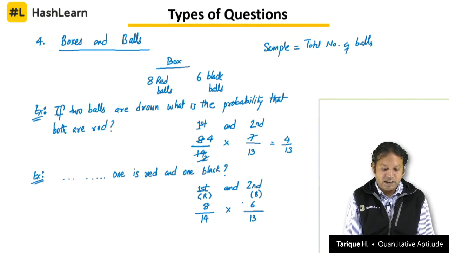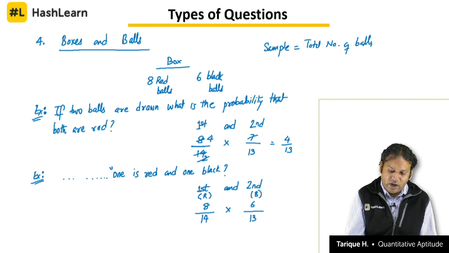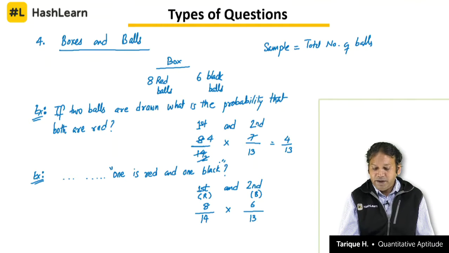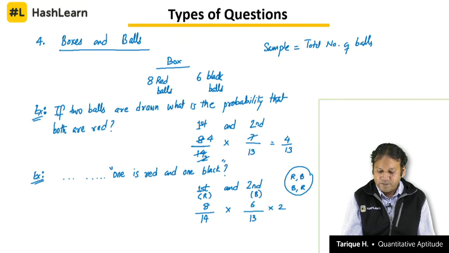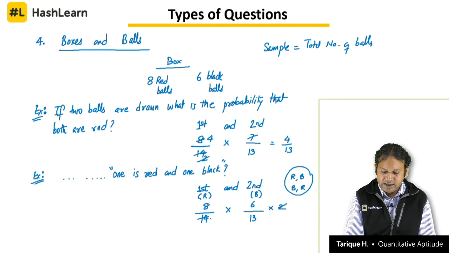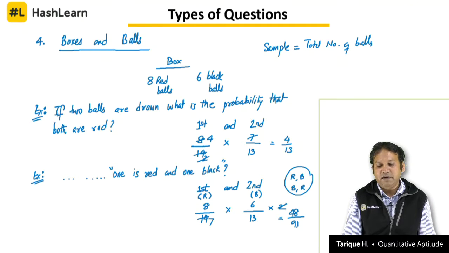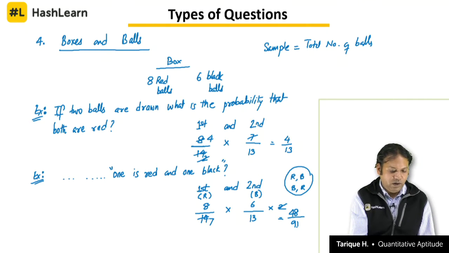But what we have done is we have assumed the first one is red, second one is black, but the question does not say that. The question simply says one is red and one is black. There are two possibilities, the first one is red, second one is black, or the first one is black, second one is red. So there are two possibilities, so we should multiply with 2. 2 will cancel 14 7 times, and when you multiply nothing else can be cancelled, so 8 into 6 48 and 7 into 13 91. So answer will become 48 by 91. Look at these two questions.